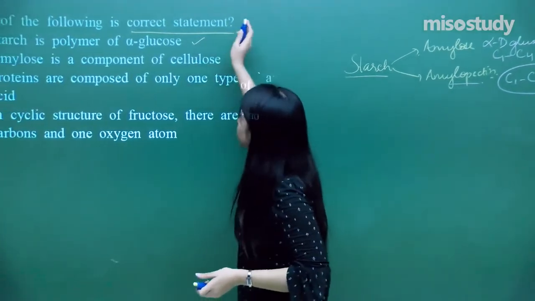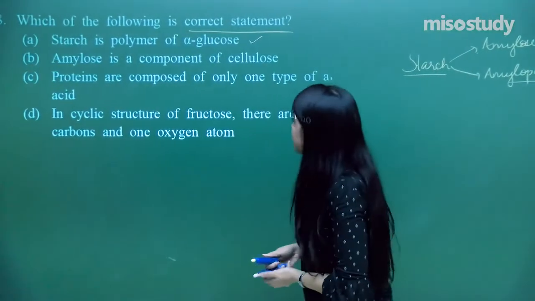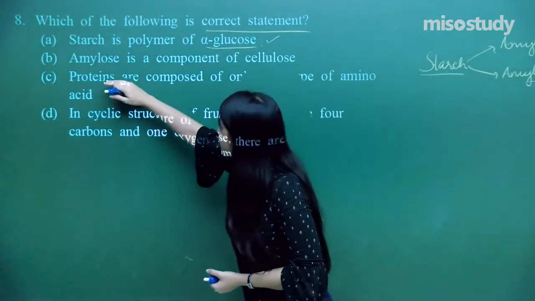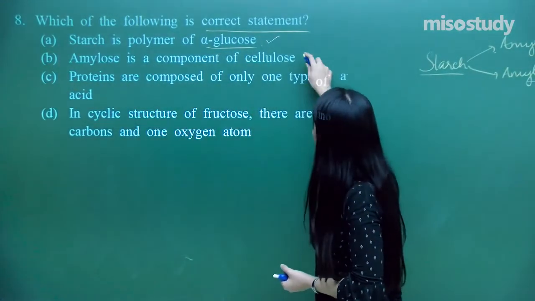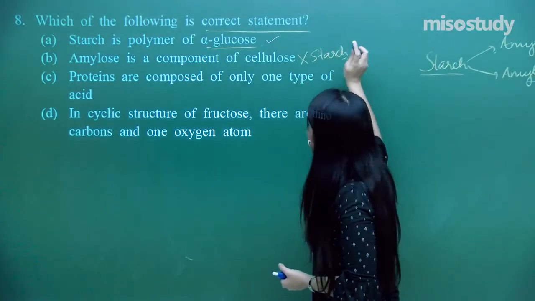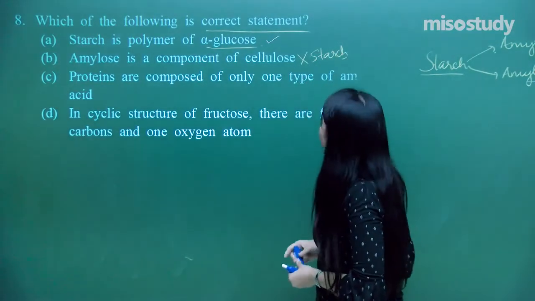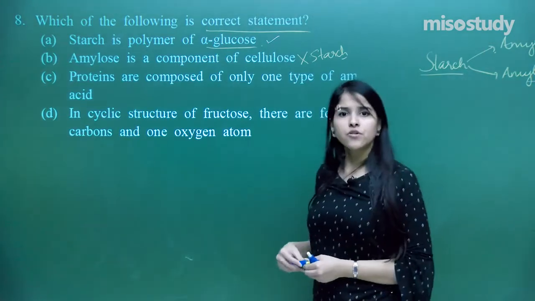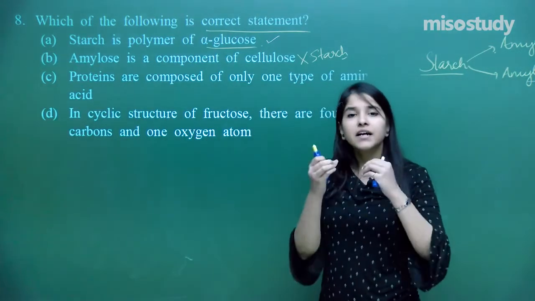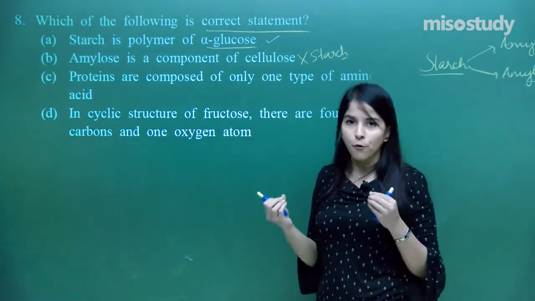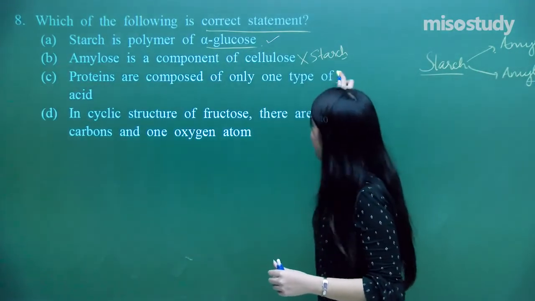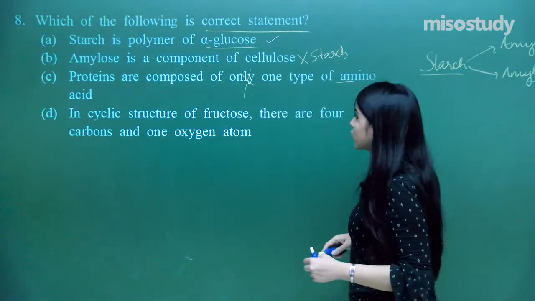I think I've got my answer in the very first statement only. This statement is very true. But let us just check the other ones. Amylose is a component of cellulose. No, it is not a component of cellulose but of starch. Proteins are composed of only one type of amino acid. Is it so? No, there are so many kinds of amino acids. So this option is also incorrect.